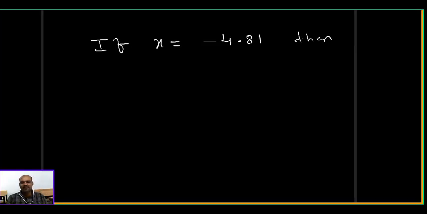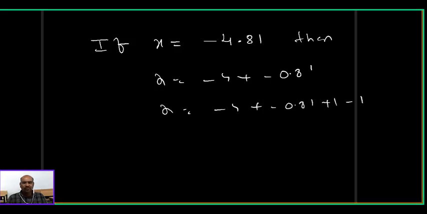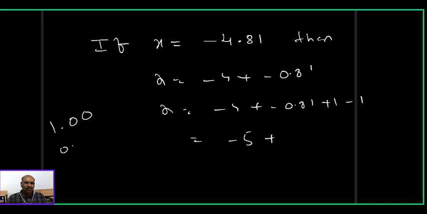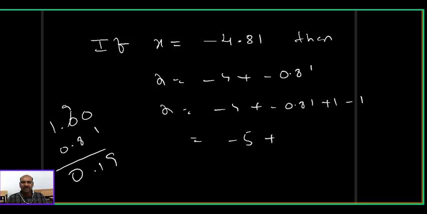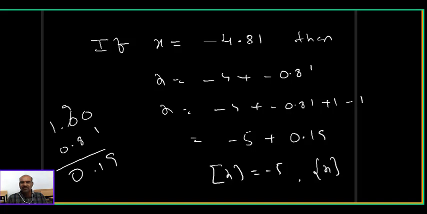This is not in standard form. x equal minus 4 plus minus 0.81. One should add 1 and subtract 1 to make it into perfect standard form. Minus 5 plus 1.00, and 0.81 should be subtracted, which gives 0.19. Now I can say that step x equal to minus 5 and the fractional part of x equal to 0.19.